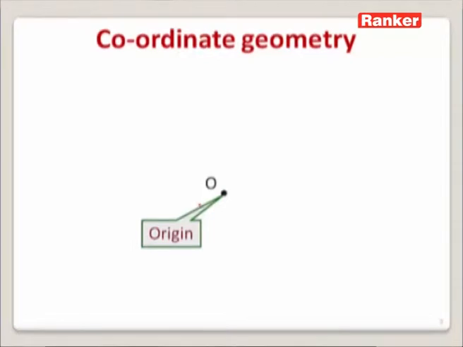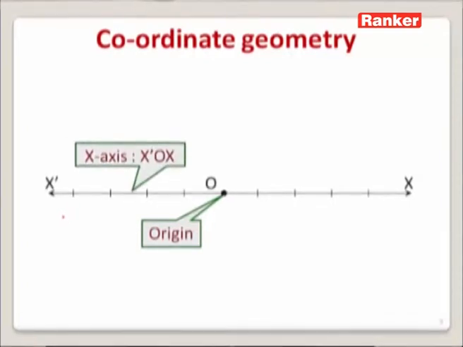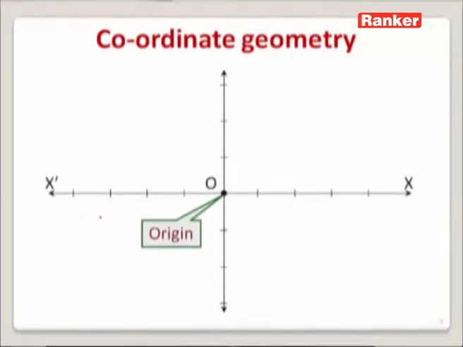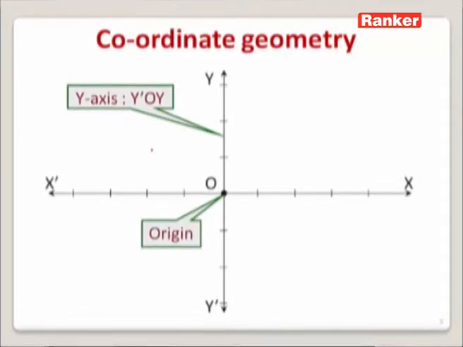The fixed point or the reference point is known as the origin. So let us mark a point here and write O. The line which is passing through this reference point is known as the x-axis. This is X'OX, and this is Y'OY, which is drawn perpendicular to this horizontal line, which is called the x-axis. And this is known as Y'OY.